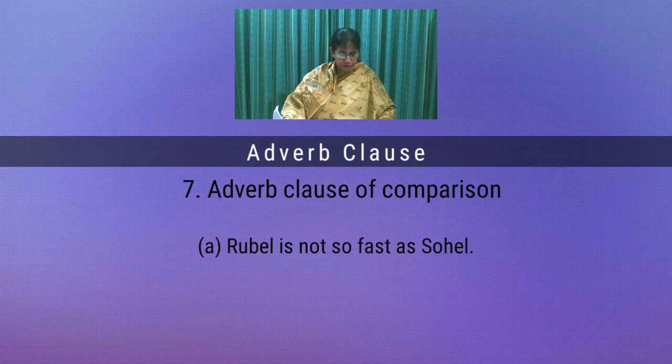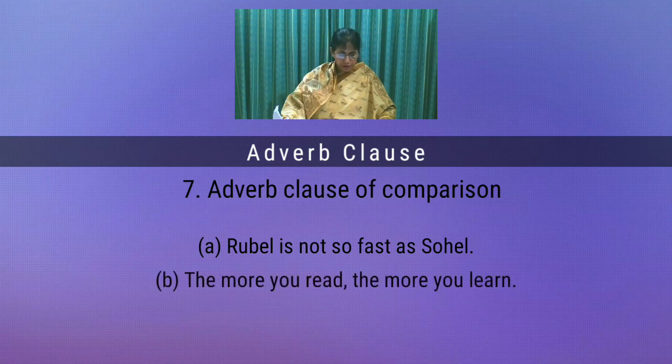Number A. Rubel is not so fast as Sohail. Number B. The more you read, the more you learn.